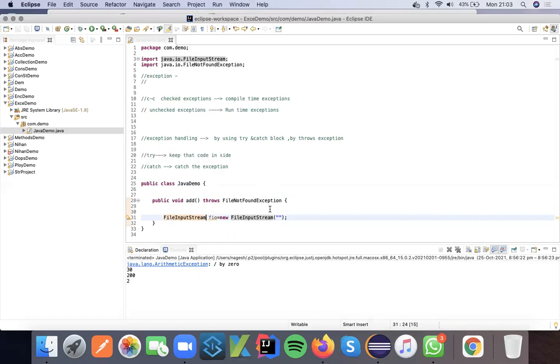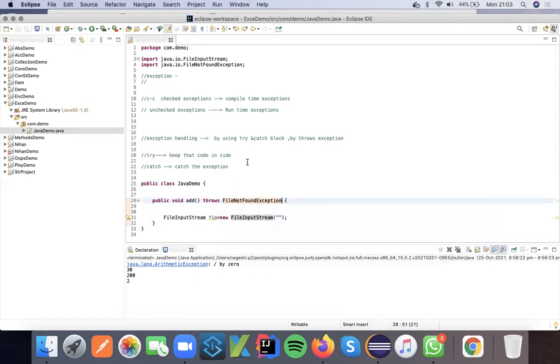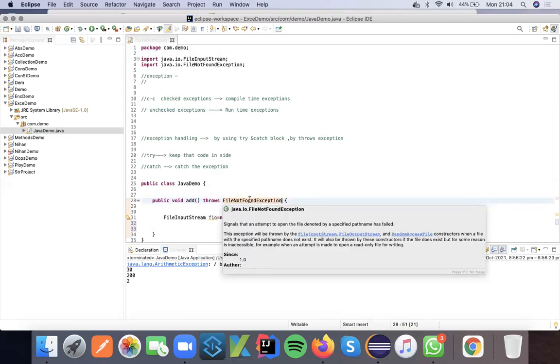It is telling that, boss, you might miss reading the file, or you are not giving the right path of that file. That time it will give the FileNotFoundException. Because of that, the code you are writing may not execute. So that's why I am suggesting you to throw an exception.